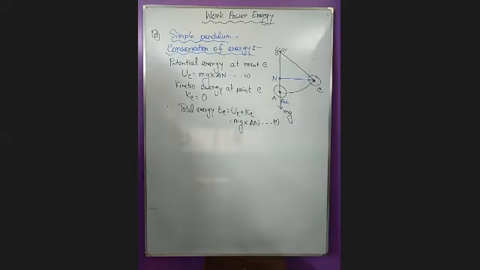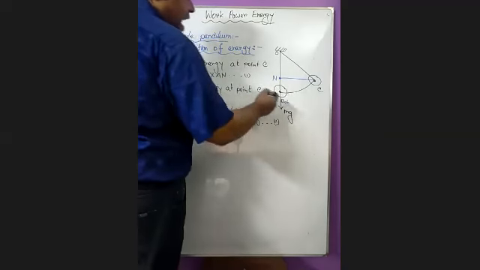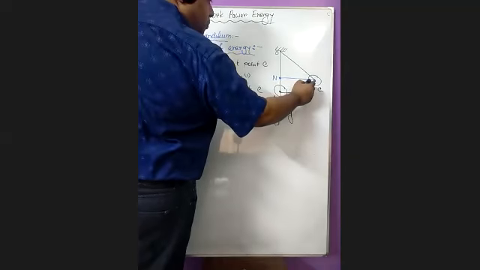So the total energy here is mg into AN, at point C. So here in the conservation of energy, every time we will count the total energy, and every time we will see that the total energy remains constant. That is the conservation of energy. Okay. So if I say now the bob will go towards the point A, and in a certain time it reaches point B here.